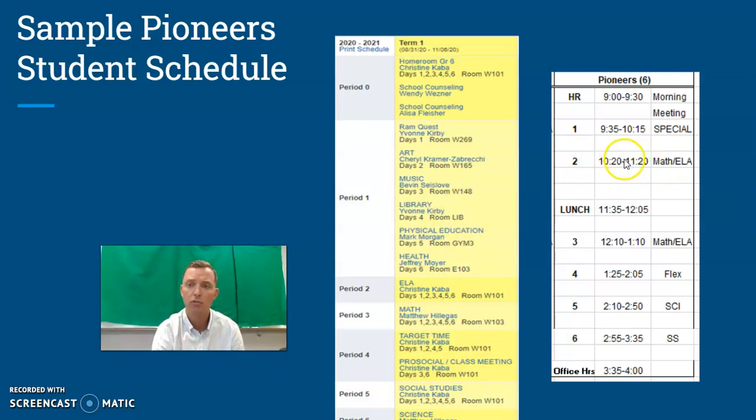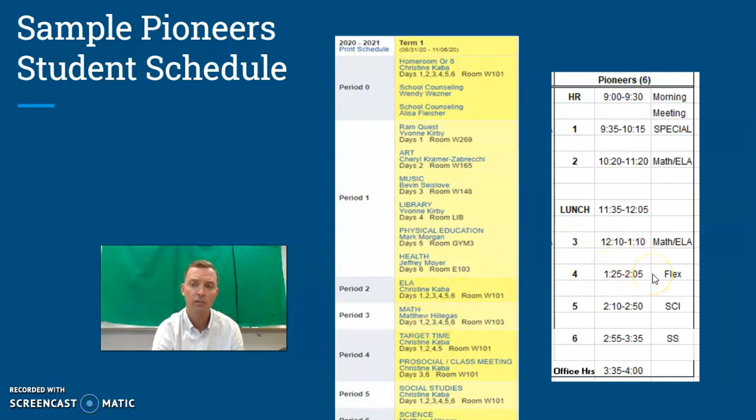After your specials, you will have math or ELA. Again, we go right back to our Skyward schedule and see which one appears first. Here we see ELA appears first, so you will have ELA first from 10:20 to 11:20, followed by lunch from 11:35 to 12:05. The third period would be 12:10 to 1:10, which would be math because it, again, appears after ELA on our Skyward schedule.